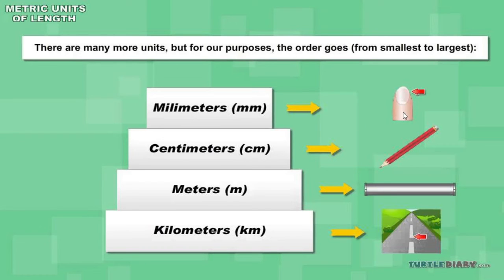See the height of the nail. See this much only, that we count in millimeters. Small area, right? Small length. Then centimeter. The length of the pencil, we need centimeter scale.